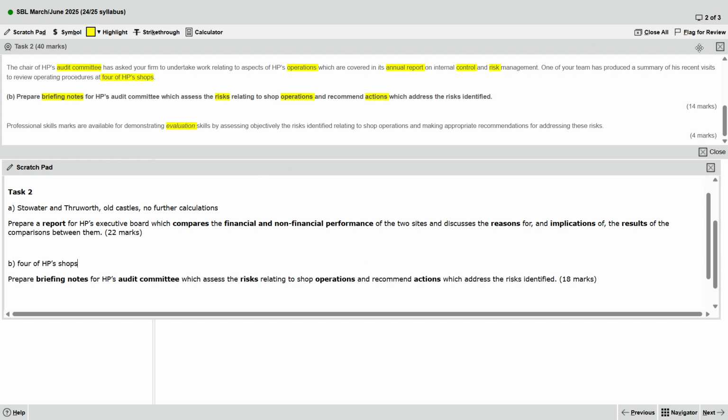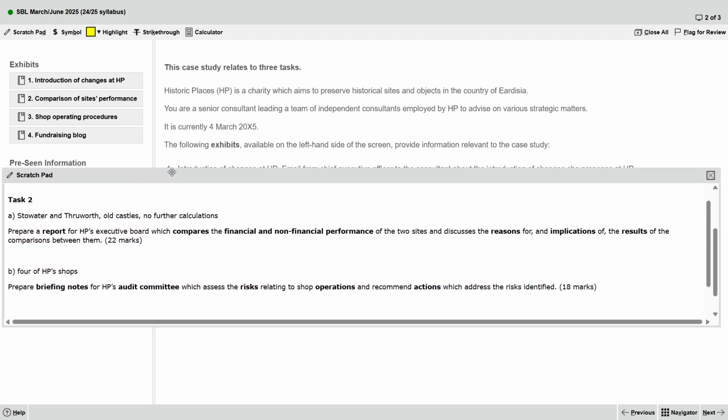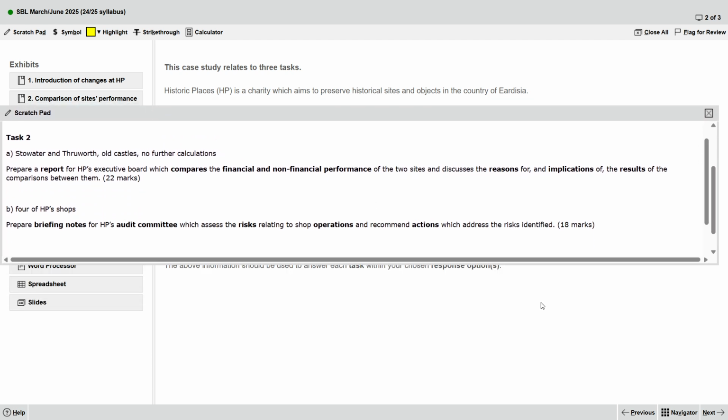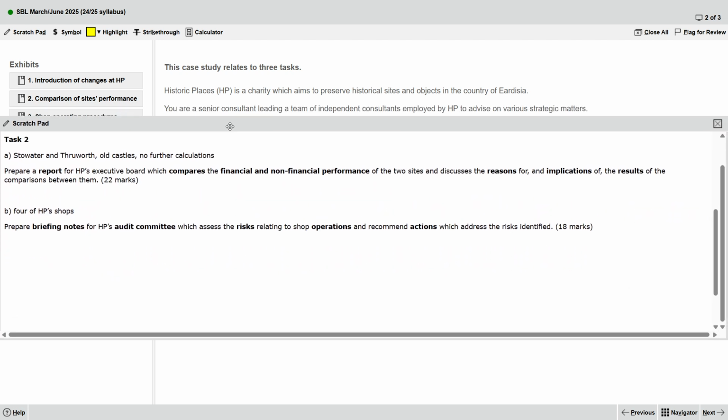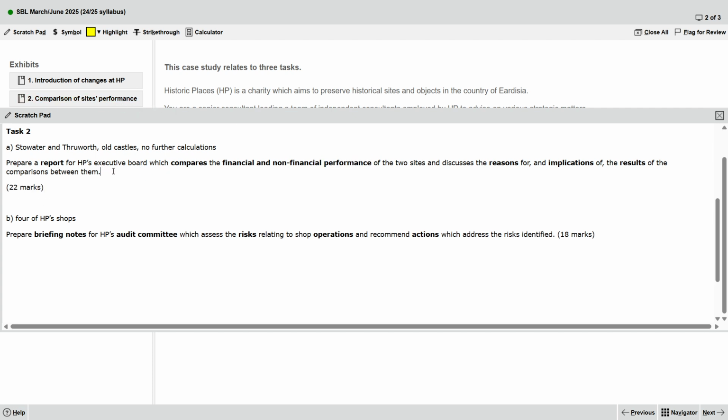So now we can close the task. Then let's see which exhibit it belongs to. This one, compare financial performance, so exhibit 2, EX2.